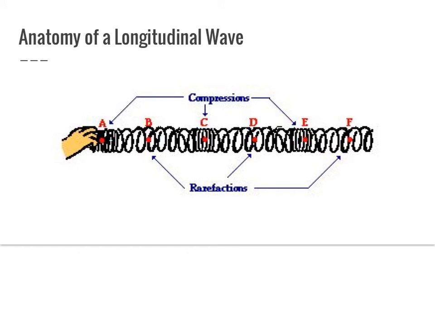So when we're talking about longitudinal waves, we have a little different vocabulary. First, we have our compressions. This is where the particles are moving close to one another. Then we have rarefactions. This is where they're moving farther apart. So this example of a slinky being pushed to the right is a really good example of your compressions and rarefactions.